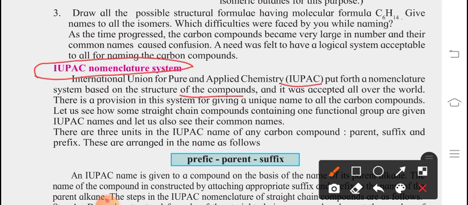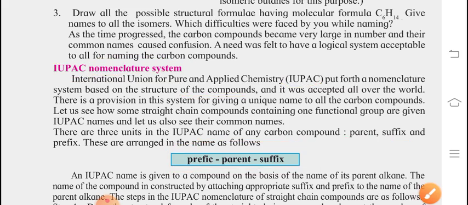Let us see how to write this new unique name. Some straight chain compounds containing one functional group are given IUPAC names, and let us also see their common names. There are three units in the IUPAC name of any carbon compound: prefix, parent and suffix. Please keep this in your mind. These three things you have to consider while writing the IUPAC name of a compound.